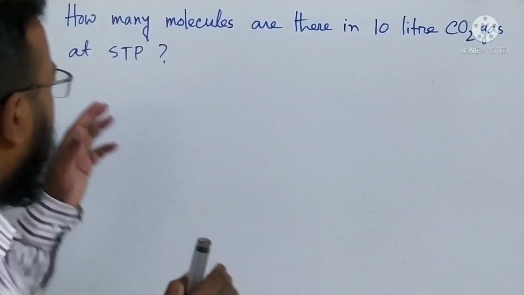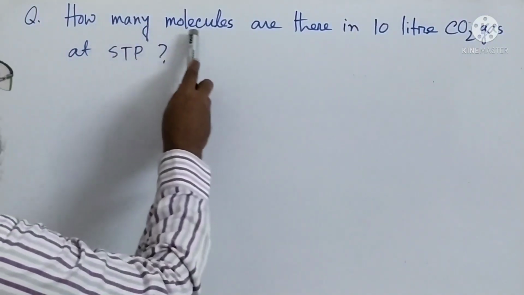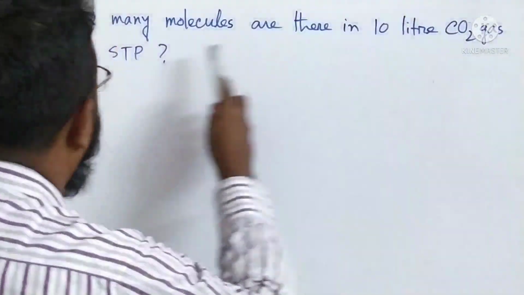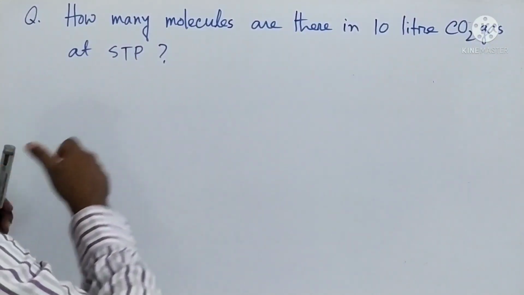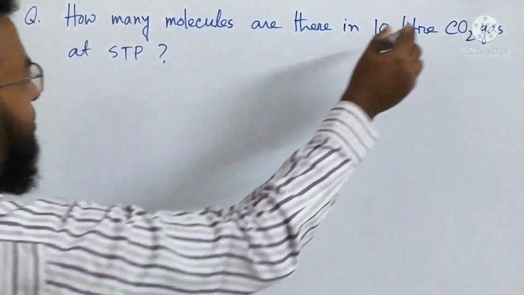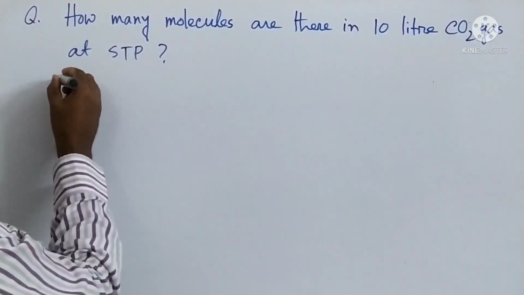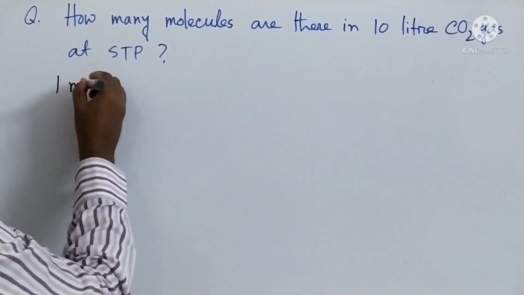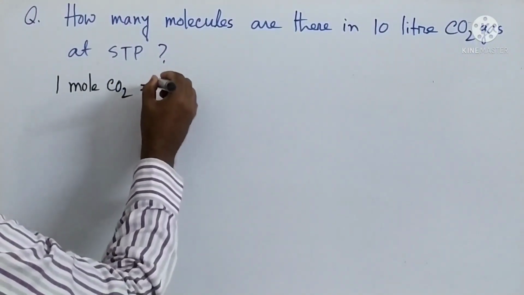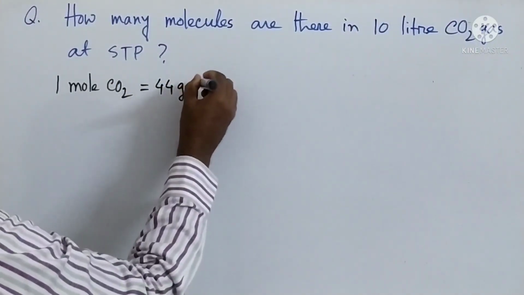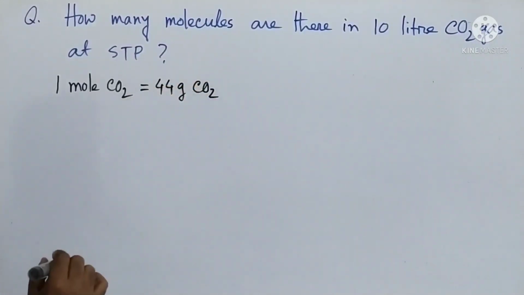Okay, now the next math, I have written the question. How many molecules are there in 10 liter carbon dioxide gas at STP? Okay, so first of all we have to find out the molecular mass of carbon dioxide. So then what will be 1 mole carbon dioxide equal 44 gram carbon dioxide, because it is the molecular mass of carbon dioxide.